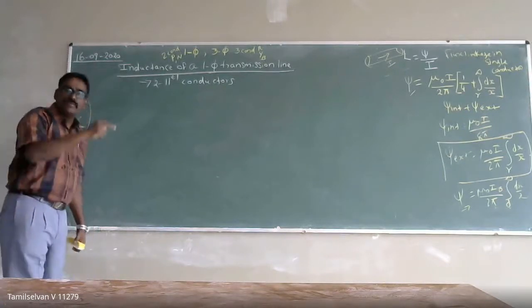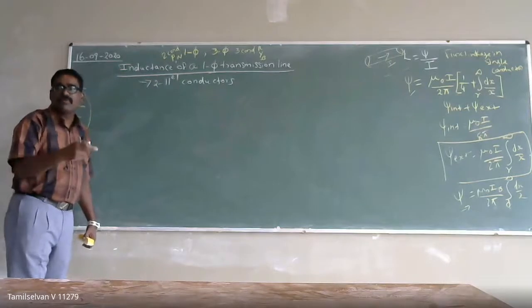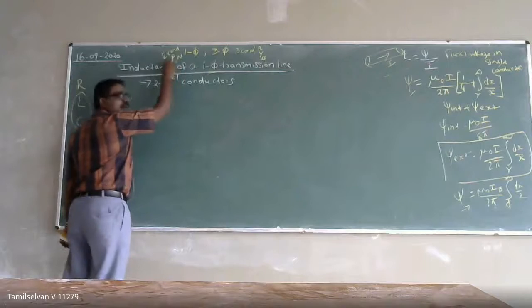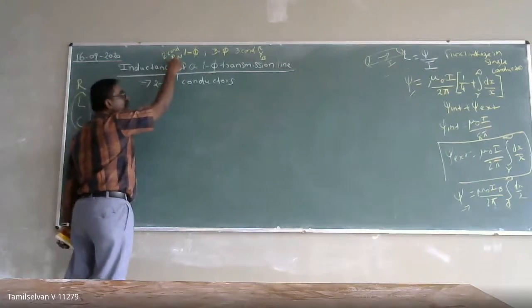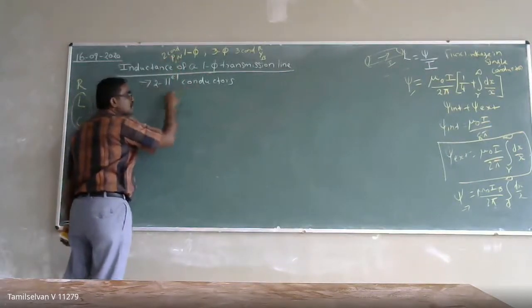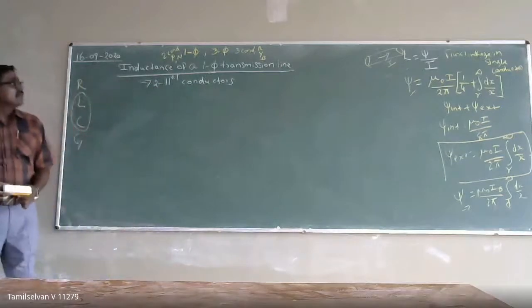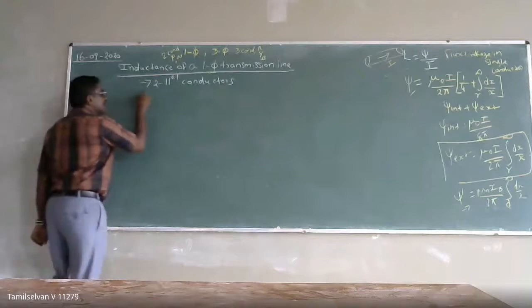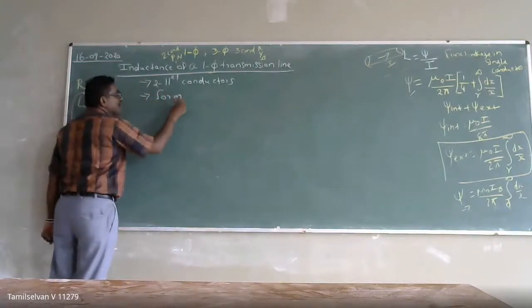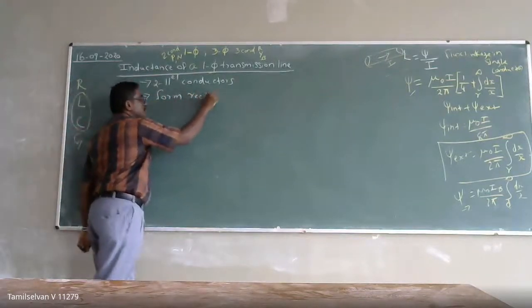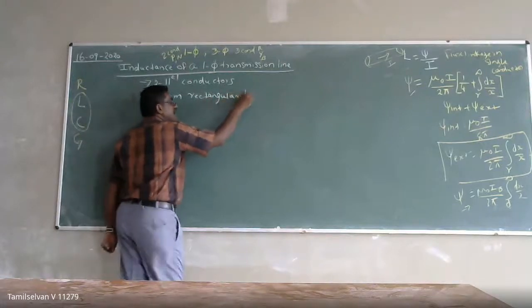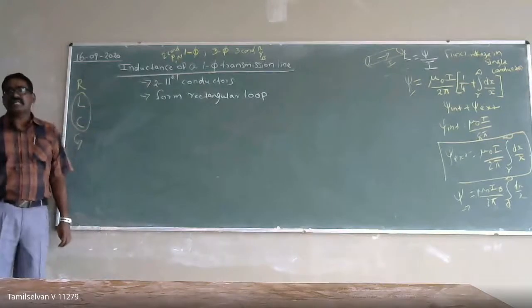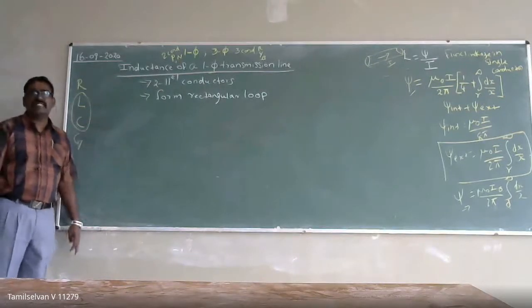When the circuit closes, if the path exists for the current, then only the current will be flowing. So in single phase, only one conductor is there, and another one is the neutral. These two conductors will be parallel conductors. So this forms a rectangular loop, right? When there is flux linkage in the conductor, automatically there will be inductance in your transmission line.